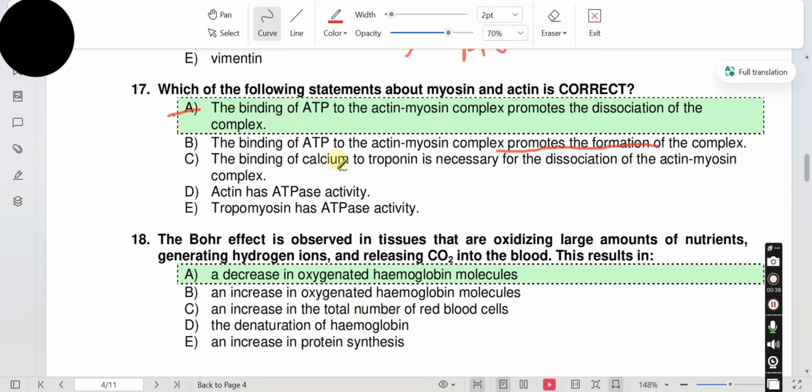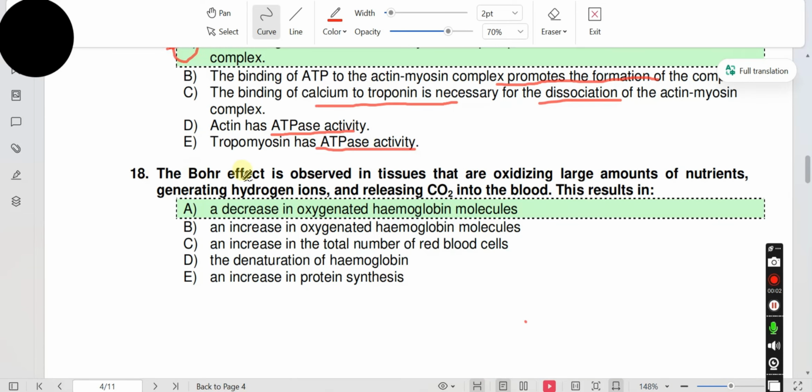C. The binding of calcium to troponin is necessary for the formation of complex, not dissociation. Option D. Actin has ATPase activity. Tropomyosin has ATPase activity. The ATPase activity is found on myosin, not actin and tropomyosin. So the answer is A.